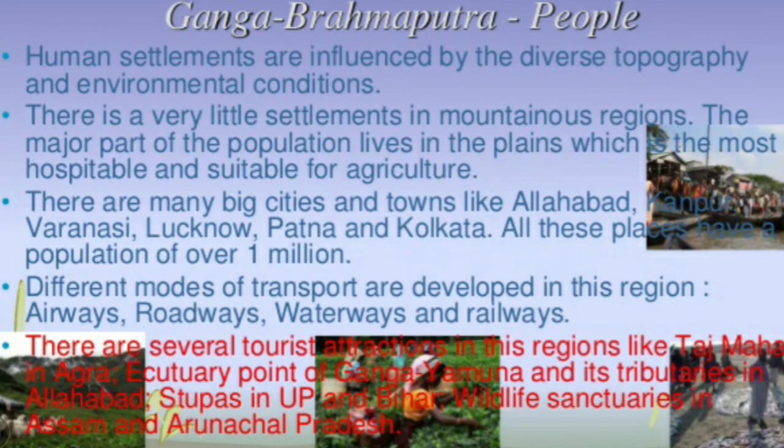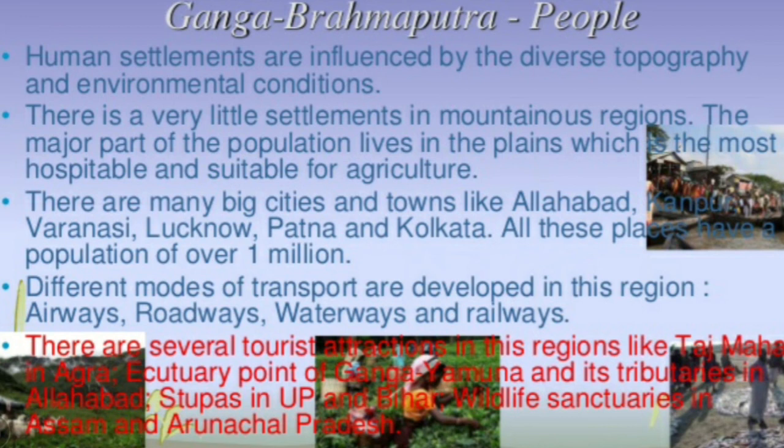So children, let's discuss the people in this Ganga Brahmaputra river basin. Human settlements are influenced by the diverse topography and environmental conditions. The plains are very fertile and good for settlement, and the environmental conditions are favorable for people to settle in this area.